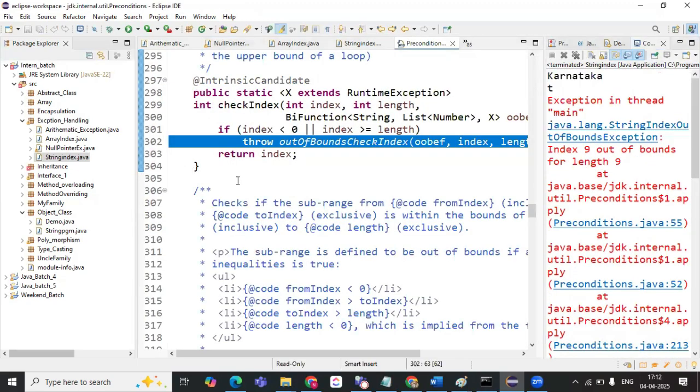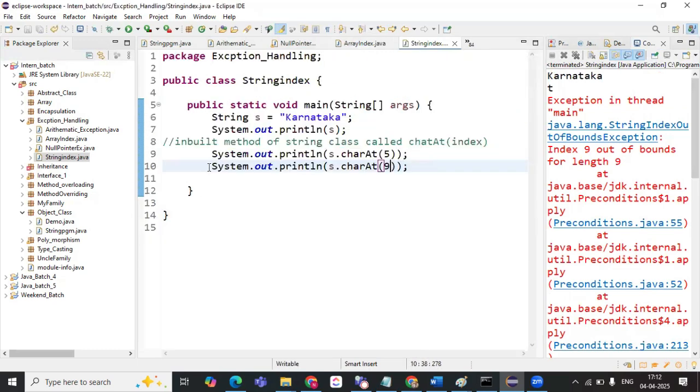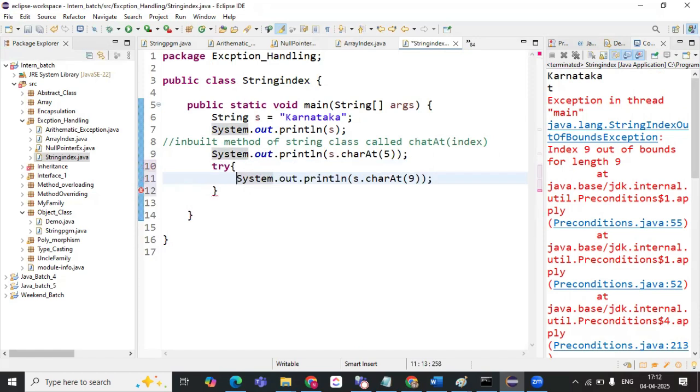Then how do we handle this? Again, using the try catch block.